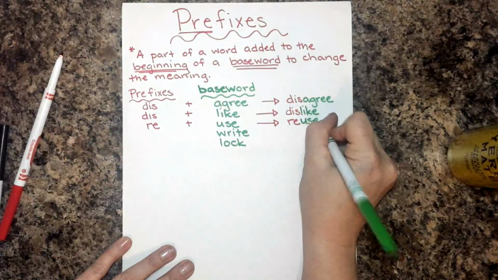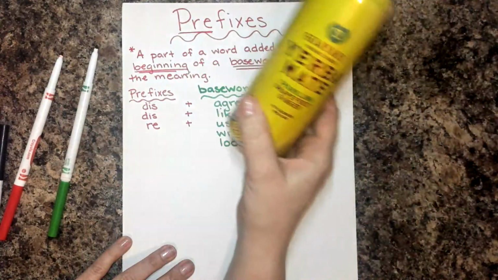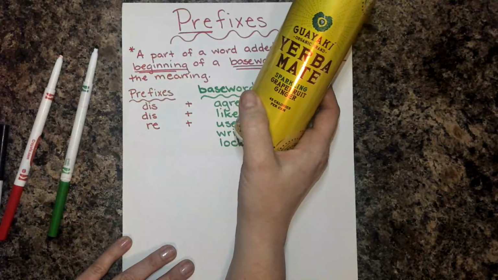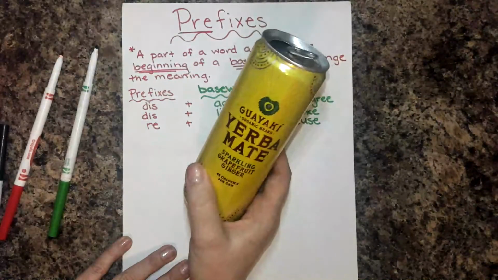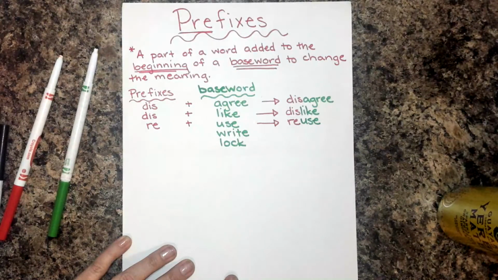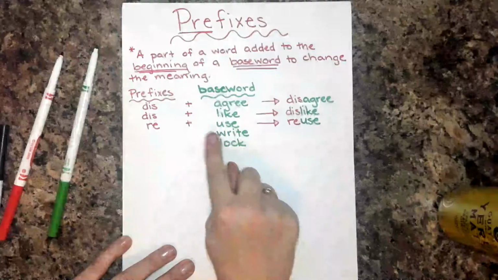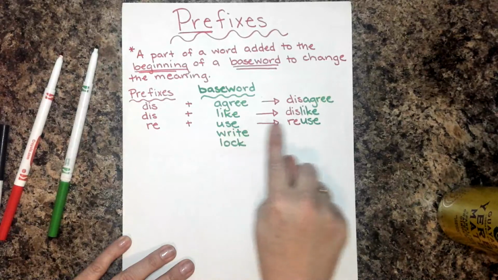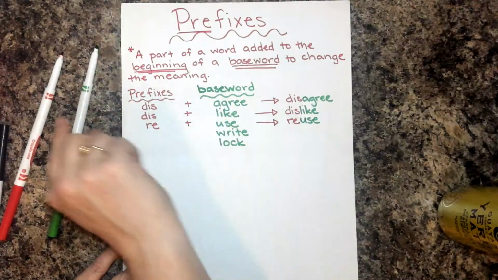So re means to do it again. I could reuse this can if I recycle it. I could reuse this paper when I teach you about suffixes down here. So re plus use gives you reuse, and it means to use again.